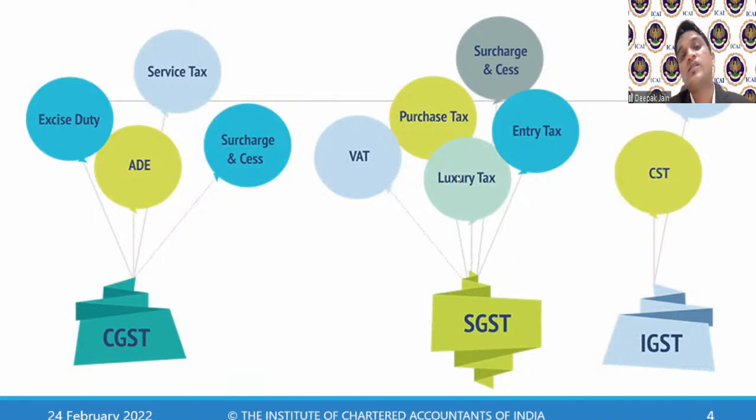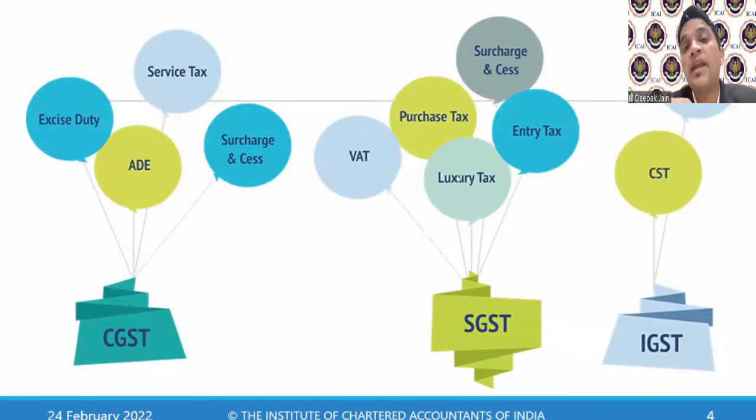What is subsumed under IGST is your central sales tax. When you had an interstate transaction, earlier there was something called CST, that is, instead of VAT you used to pay central sales tax. That has got subsumed under IGST, along with countervailing duty and special additional duty. When you import something, you had to pay countervailing duty and SAD. That is subsumed, and you will pay IGST. So now we know that on my interstate transaction, I will pay IGST. On my intrastate transaction, I will pay CGST and SGST.